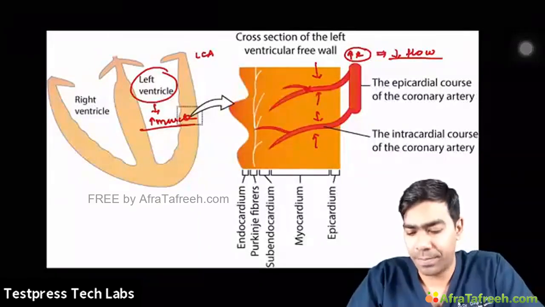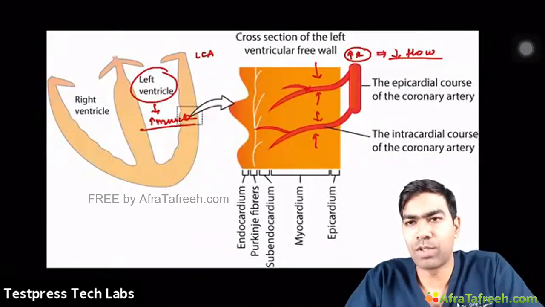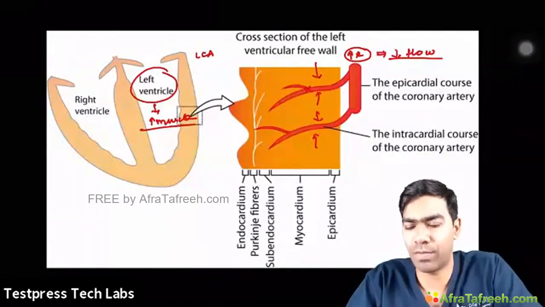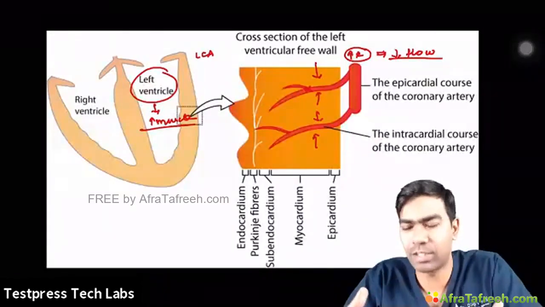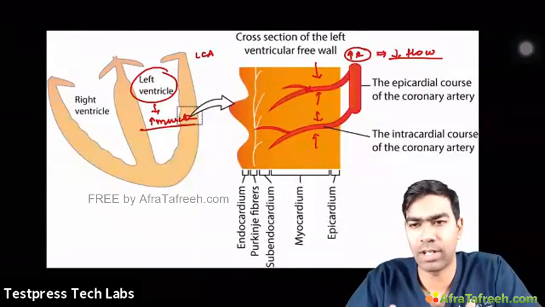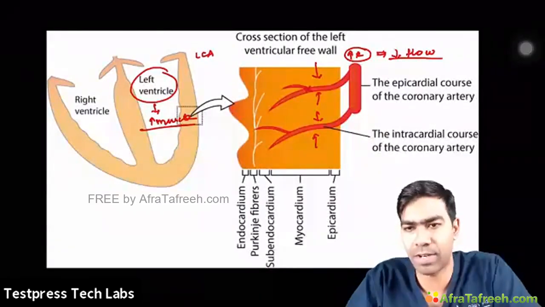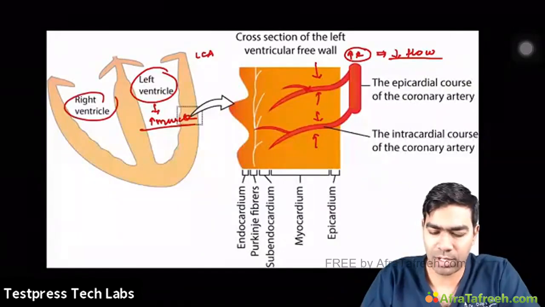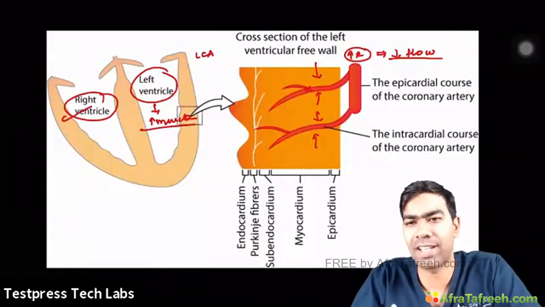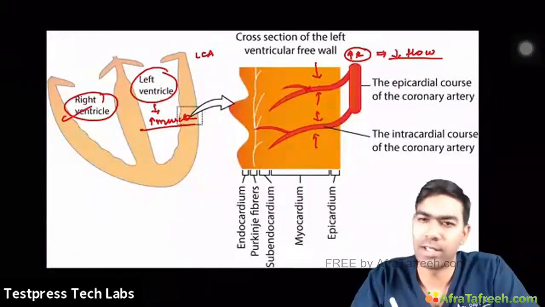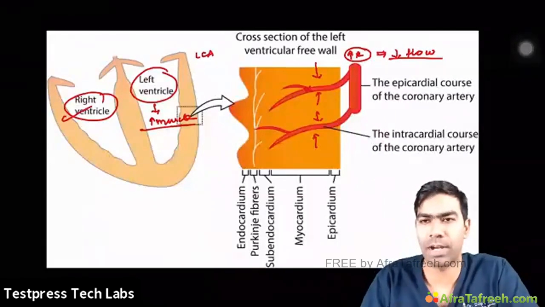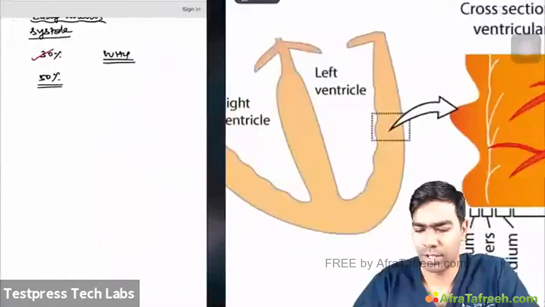So because the left ventricle is having relatively more muscle mass, it's going to produce more magnitude of contraction and more powerful contraction. Because of that, the compression or the resistance to blood flow during systole will be more for the left coronary circulation that is supplying the left ventricle, compared to the right coronary circulation, which is going to supply the right ventricle, which is having a thinner muscle and a lesser resistance, so that the blood flow will happen better during systole for the right coronary circulation compared to the left coronary circulation.